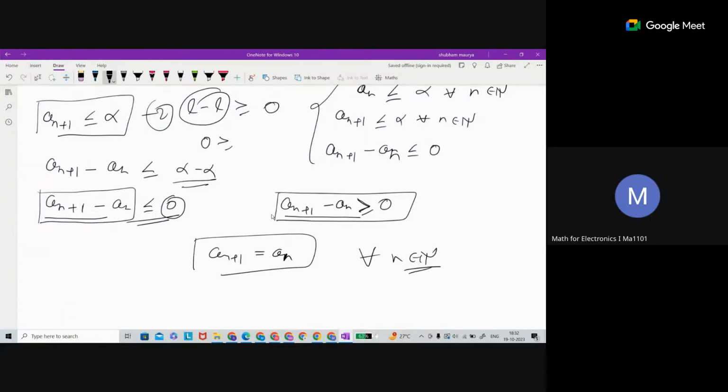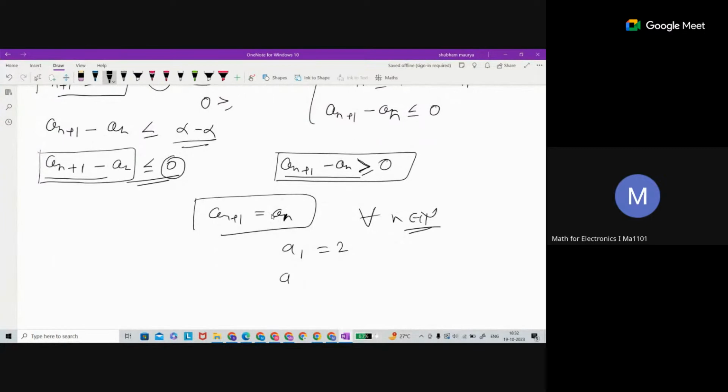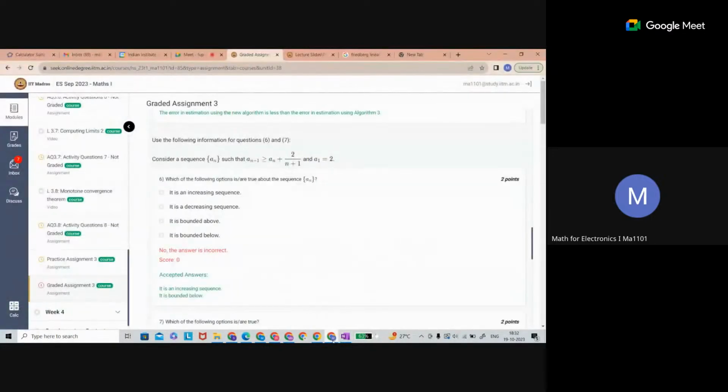But we don't have this, because we have a1 equal to 2, and then a2 is greater than a1. And this could be constant. Okay, sorry. Even the sequence could be constant also. I think I'm missing something. Oh, here is the number. Okay, each term is 2 plus. Okay, so this is correct.